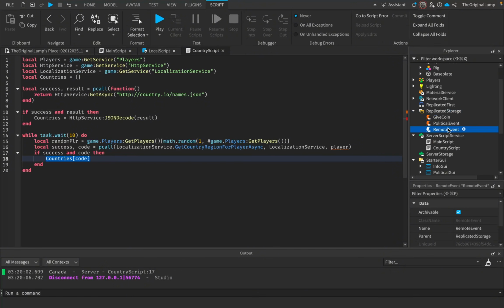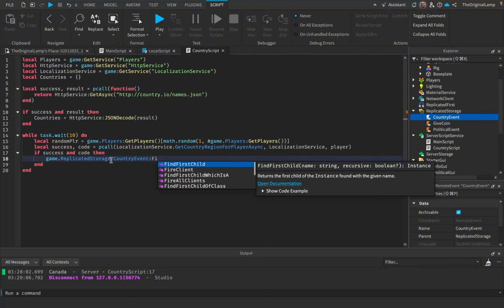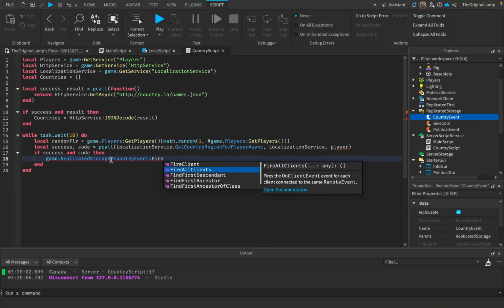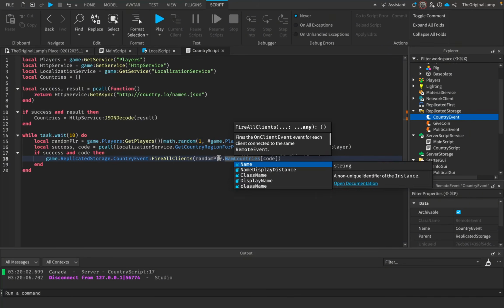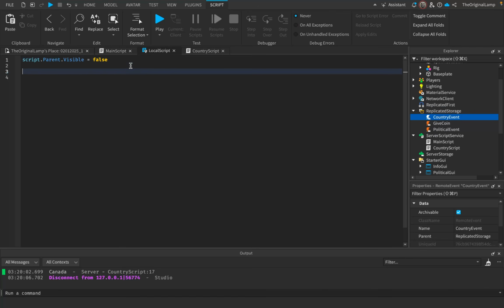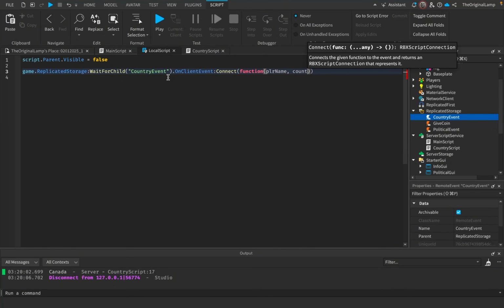And finally, we're going to make one last remote event, which I'm going to call country event, just like so. So I'm going to copy this and I'm going to say game, replicated storage, country event, fire all clients. We're going to fire this to every single client. We're going to pass it the random plr.name. There we go. And this country's code. And then in the local script, I'm going to say game, replicated storage, wait for child, country event, on client event, function, which again is going to be player name and country name.